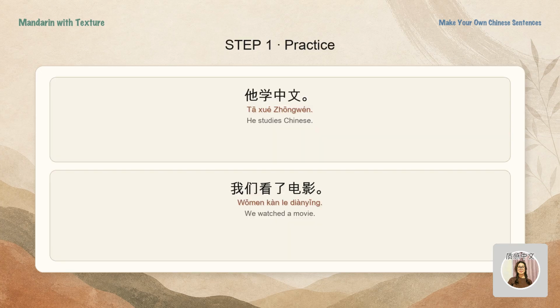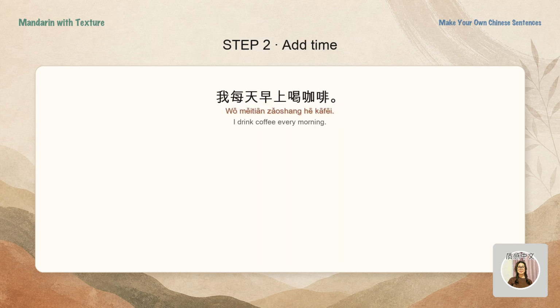Now keep the same structure and build two more basic sentences. He studies Chinese. 他学中文. We watched a movie. 我们看了电影. Now add time. For this basic pattern, place the time after the subject and before the verb. Subject plus time plus verb plus object. 我每天早上喝咖啡. I drink coffee every morning.